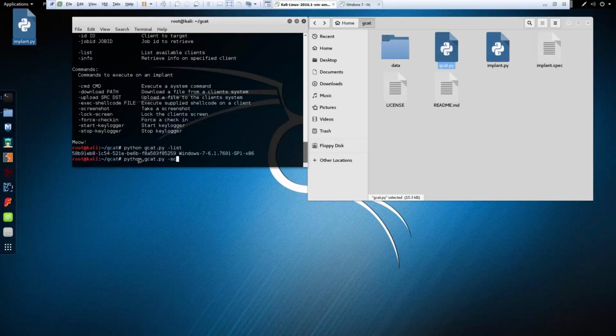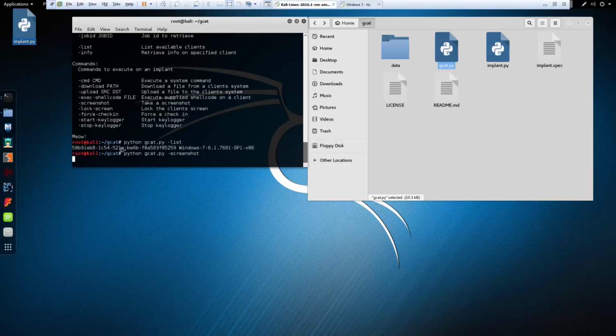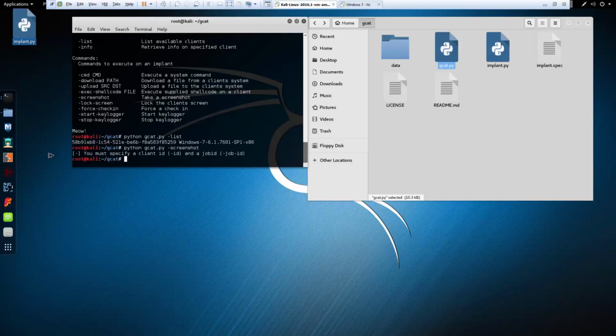So I want to do a screenshot. All right, so in order to do a screenshot, I need to be able to specify a client ID and a job ID.